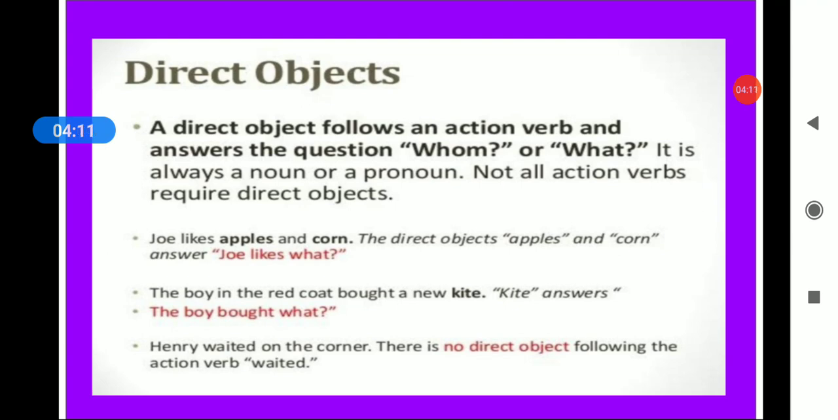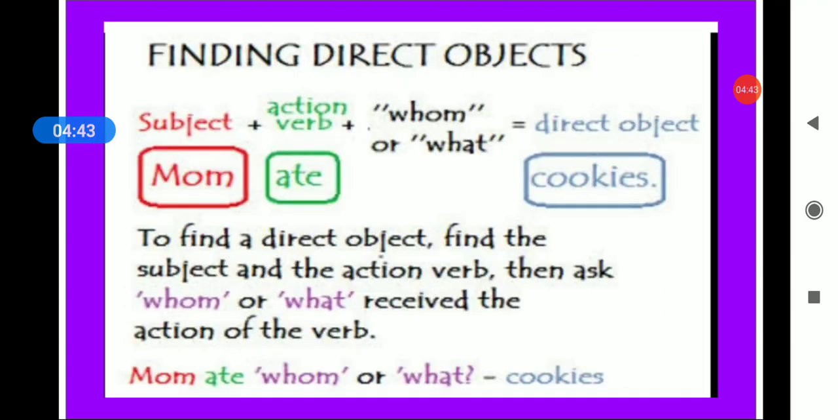Harry waited on the corner. Now in this, the verb is waited. Waited what? We are not getting the answer of what or whom. So in that case, we have no direct object, because waited is not giving us the answer of whom or what. So the third example, Harry waited on the corner, does not have any direct object.